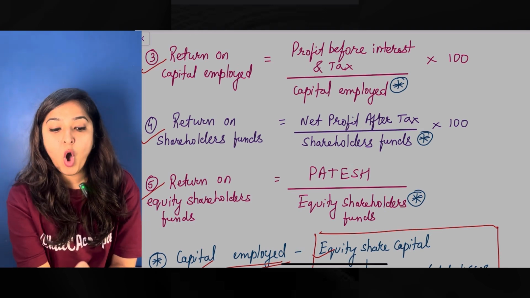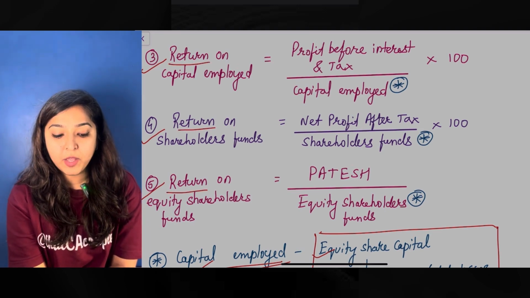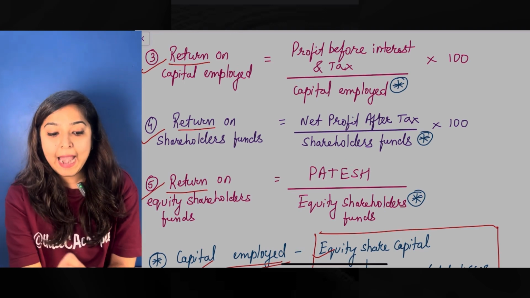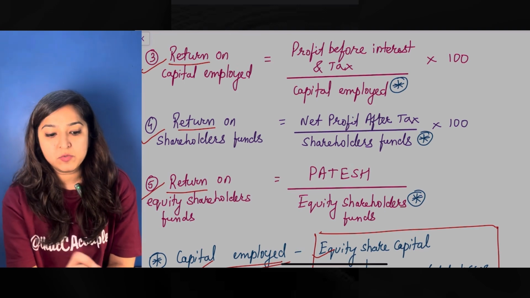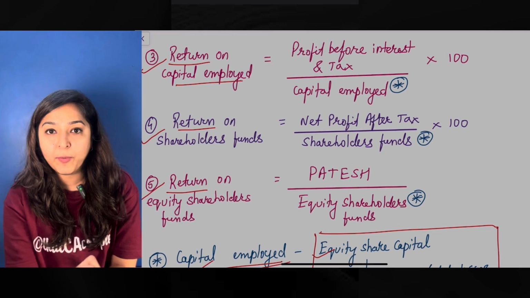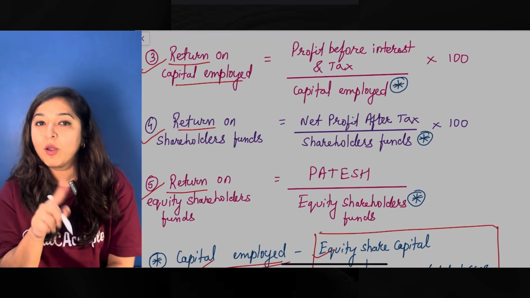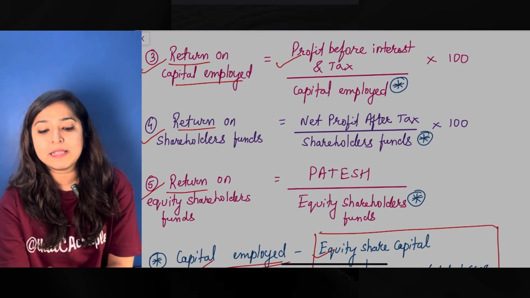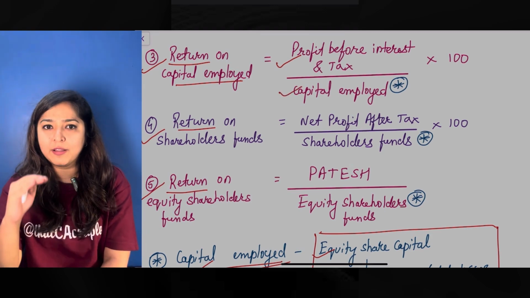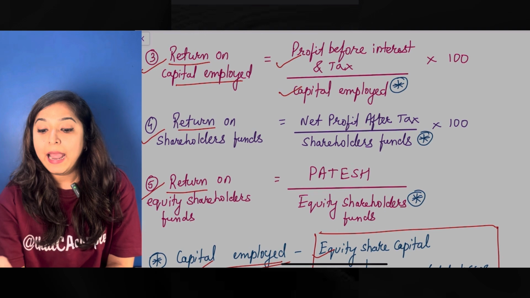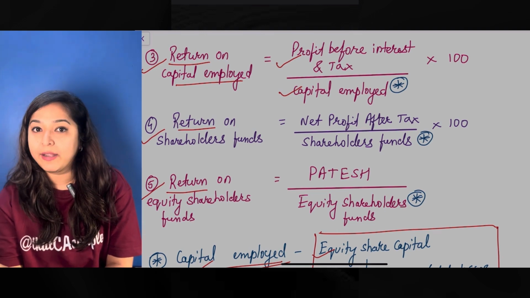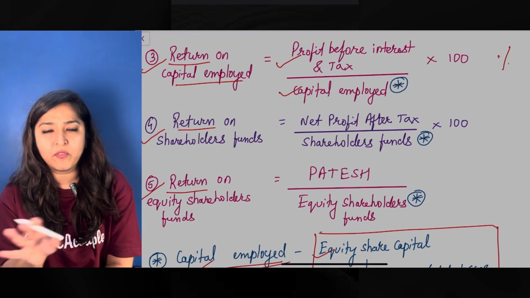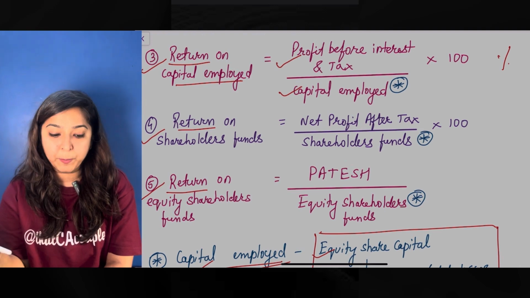If you see, all three formulas have something called as return, and then they have on whatever. So return on capital employed is your profit before interest and tax. So that is the numerator. The denominator is capital employed, because you're trying to calculate a return on the capital employed. That's why it is multiplied by 100 and you get your percentage over here, whatever values you input over here.